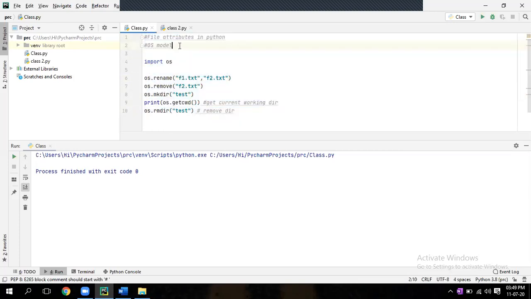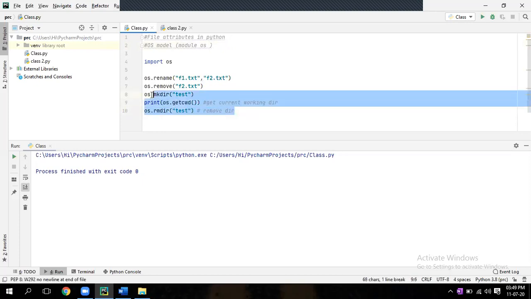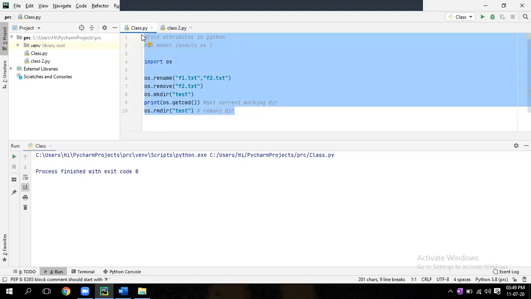What does OS mean, sir? OS is the module, a library, the OS library, like our math library. This is the operating system library, so that you can do whatever you want in your operating system, the Windows platform, or if you want to create a file or do file operations, anything you want to do, you can do it.